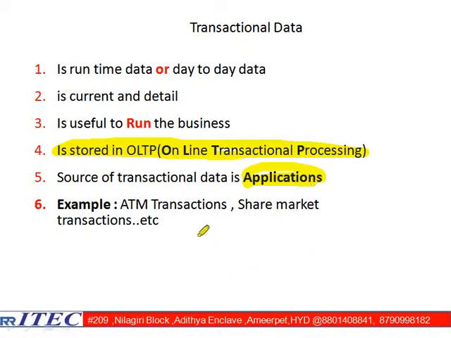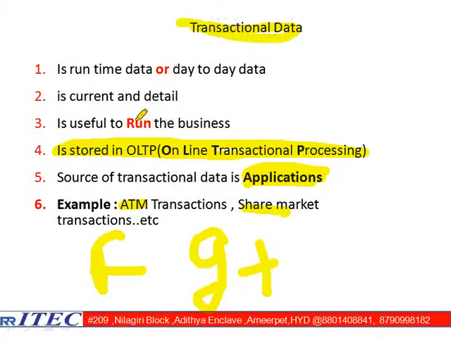So what I would like to say is, end of the day, the data is coming from applications. That application may be as simple as Facebook that you use daily, or Google Plus, or ATMs, or share market transactions. Anything is called an application only. In that application, we are trying to do something, and automatically the data comes and is stored in the format of what, sir? Transactional data format is stored into the OLTP database.